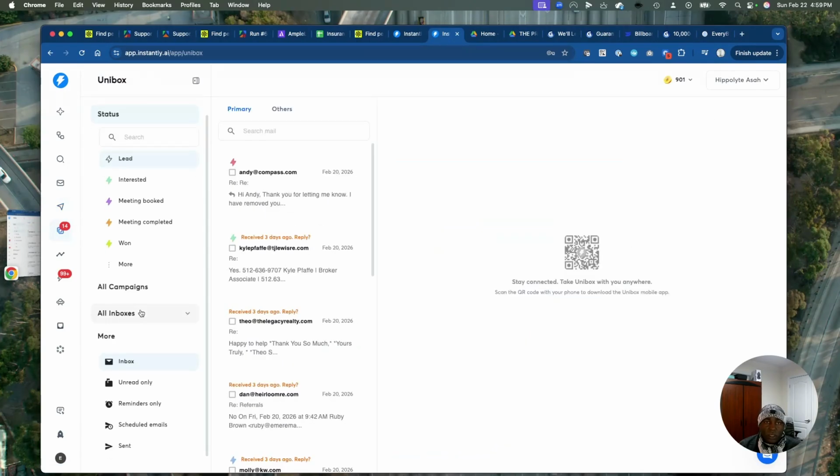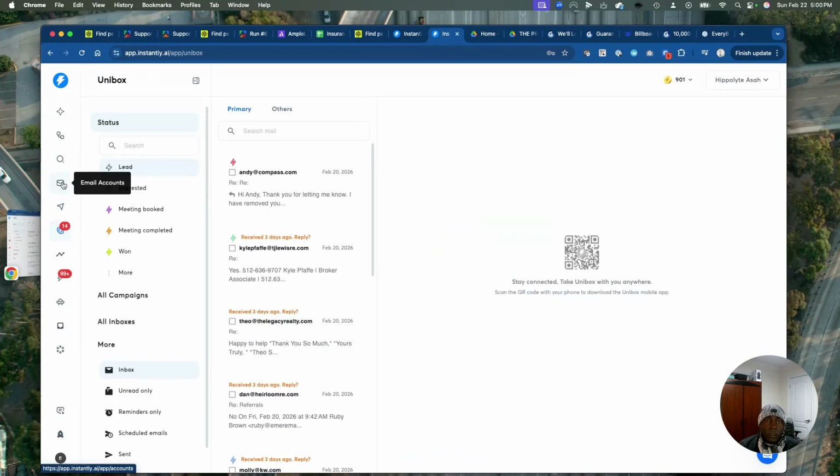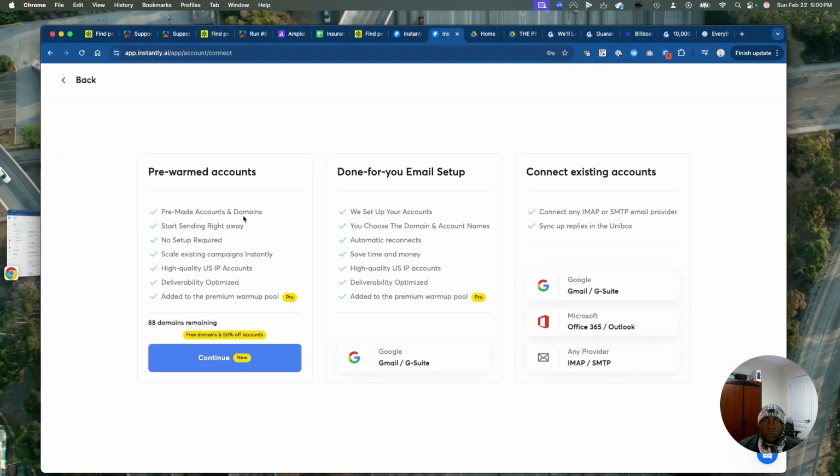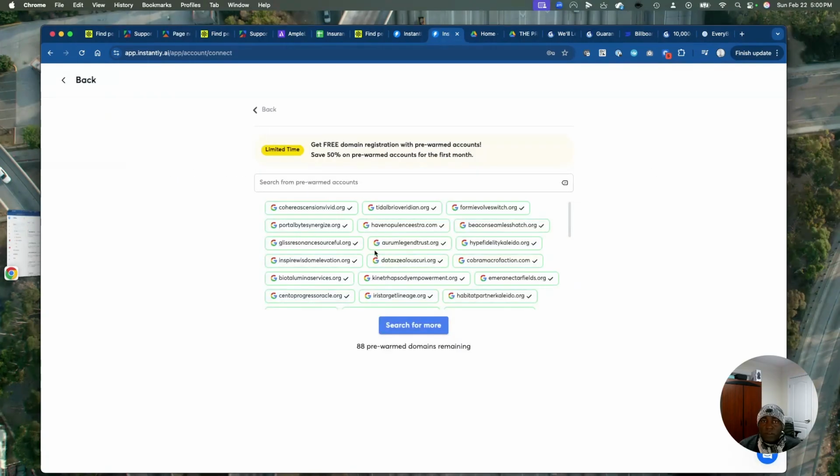Let's look at how you could get campaigns going. Okay, so let's say we want to get email accounts, for example. There are different ways in which we could get email campaigns. Pre-warm, meaning we'll use them almost immediately. Done for you. This one, we have to warm them, and then we could connect to an existing account. Let's say we already have an account that has these, and then we use them, right? And once we decide to go with pre-warm, we go to what is available, how many accounts we want to buy.